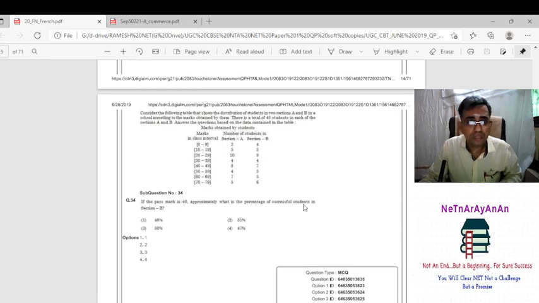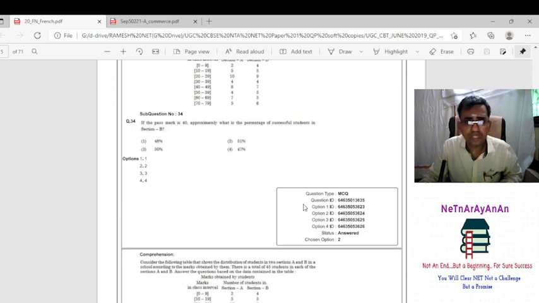Okay. If the pass mark is 50, approximately what percentage? He is using the term approximately. What percentage of the successful students in section B? So what is given? So pass mark is 40. So more than 40.